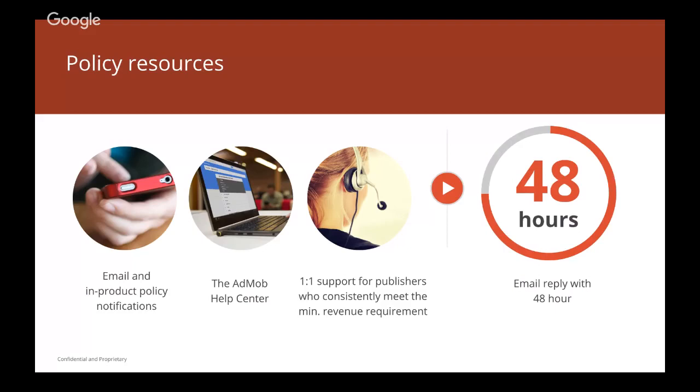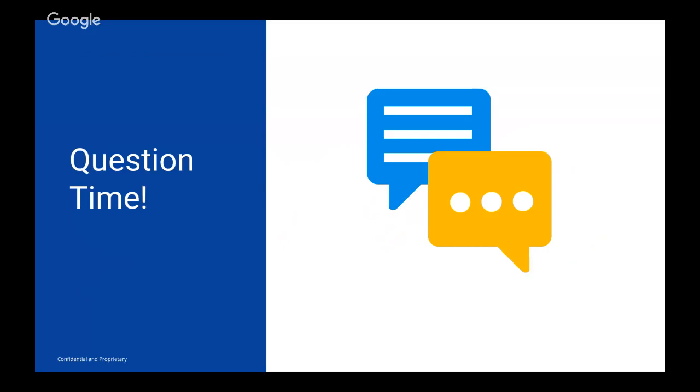Some of our policy resources include email and in-product policy notifications, the Help Center, as well as one-on-one support for publishers who consistently meet the minimum revenue requirement. So that's all we have from a policy perspective and how you can keep your account in a good standing. Let's talk a little bit about some of the questions that we've received.